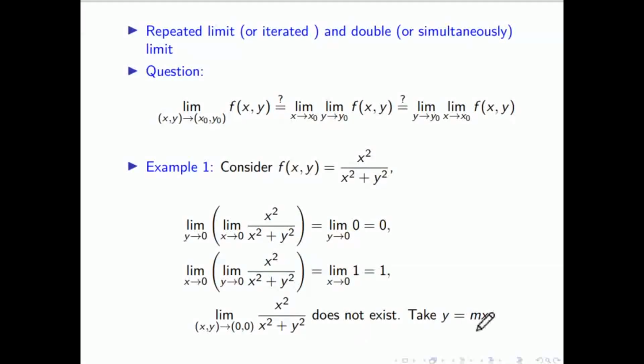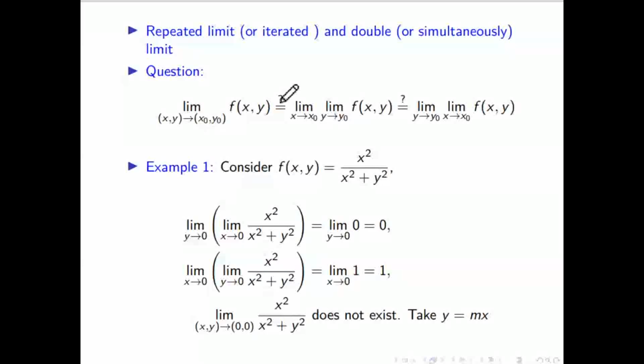If you take path y equal to mx, does this limit exist? No, sir. The answer is no. So the limit doesn't exist, because it depends on the path. So for this example, this doesn't exist. It is coming 0, it is coming 1. So that means these both question marks are not valid.